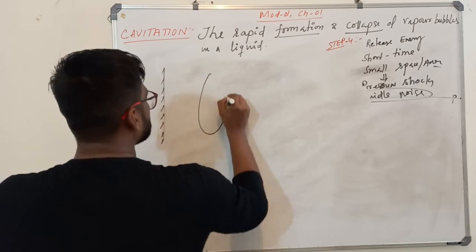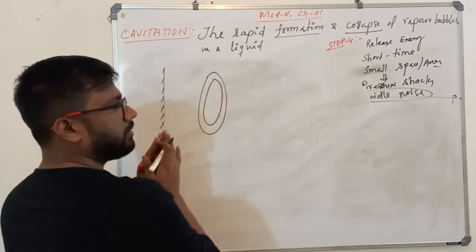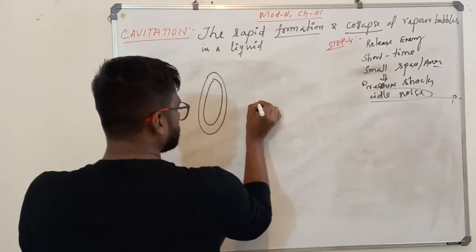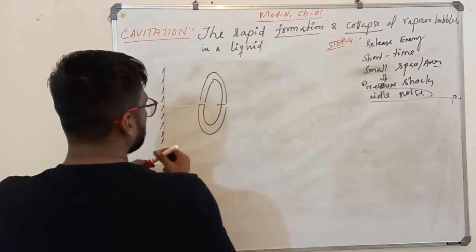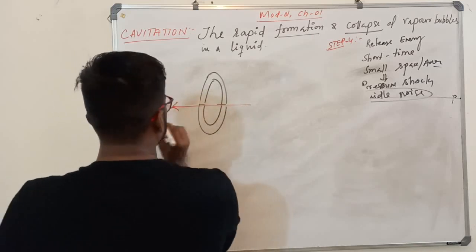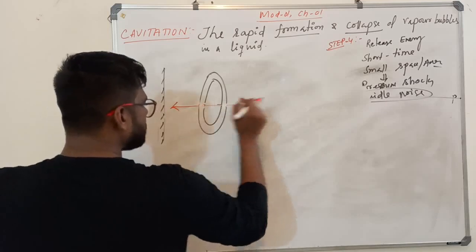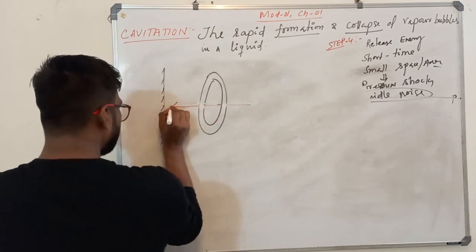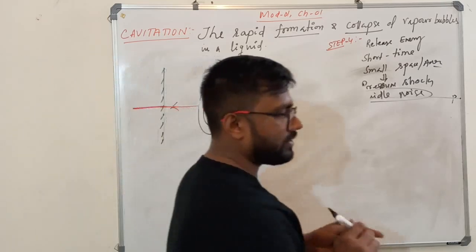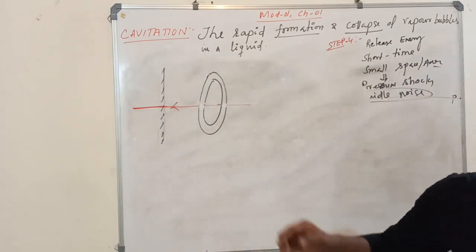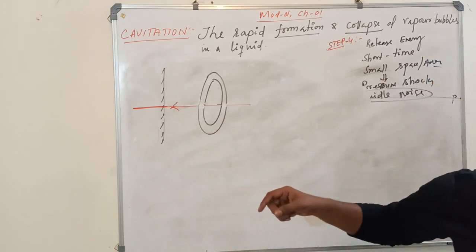This is the bubble which is bursting, and the microjet just pierced through it. The microjet will impact and create a micro crack in the surface.